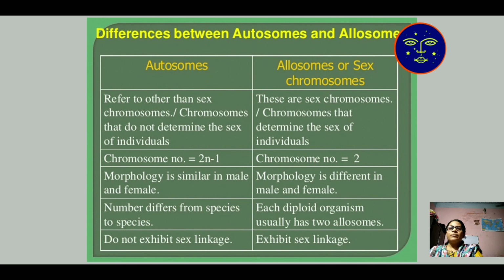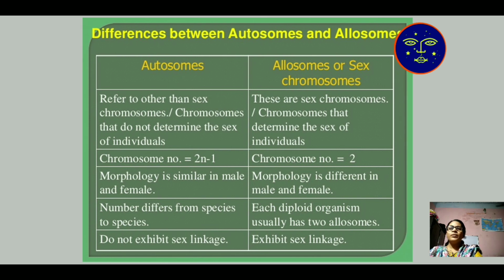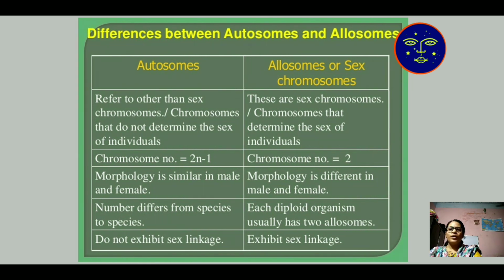Then, the difference between autosome and allosome. Autosome means the chromosome that does not determine your sex. It is only used for our growth, transmission of characters, and body development. The chromosome number in autosome is 2n-2 and morphology is similar in male and female.